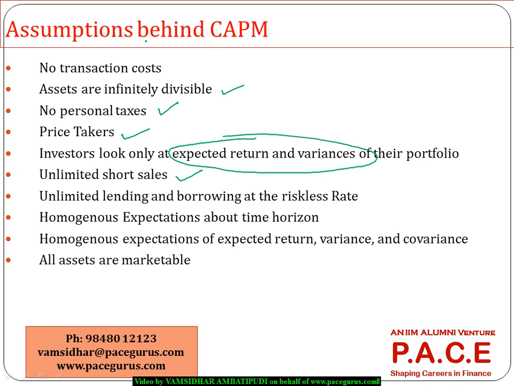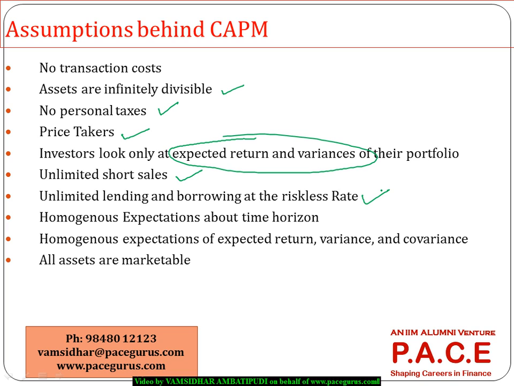It has also made an assumption that unlimited lending and borrowing can happen at the risk-free rate itself. If I have more money, I can lend it at the risk-free rate, but I can definitely not borrow at the risk-free rate, because the more I borrow, the interest rates will keep increasing.